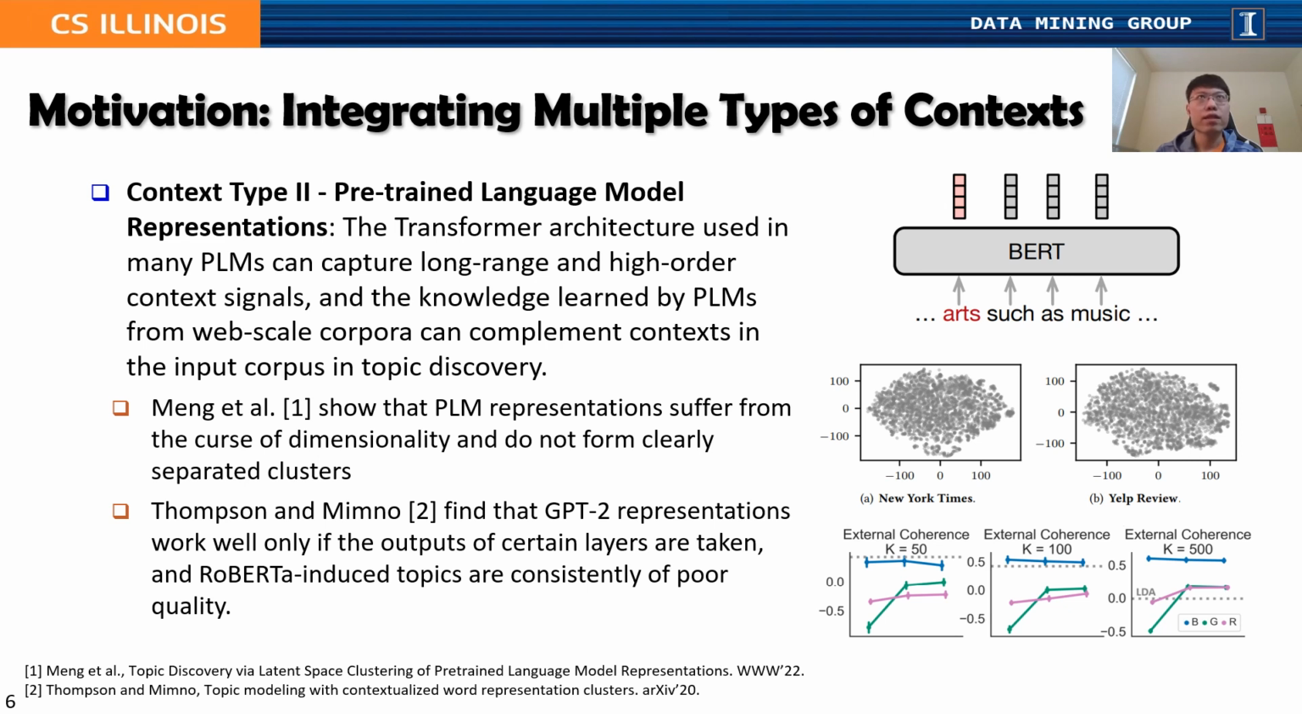However, related studies have observed several cases where PLMs generate noticeably bad topics. For example, Meng et al. show that PLM representations suffer from the curse of dimensionality and do not form clearly separated clusters. Thompson and Mimno find that GPT-2 representations work well only if the outputs of certain layers are taken, and the Roberta-induced topics are consistently of poor quality.